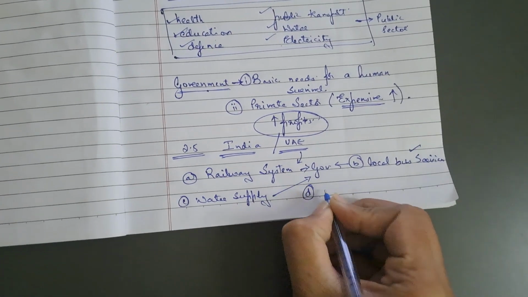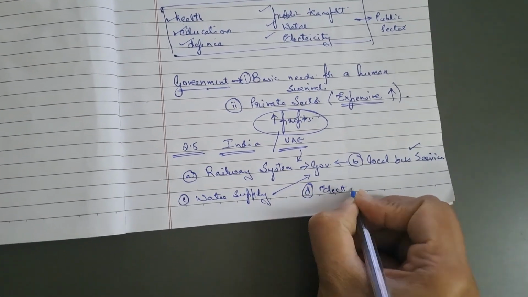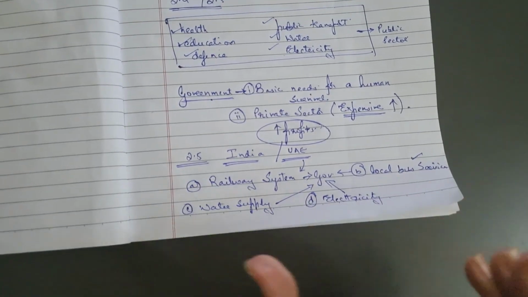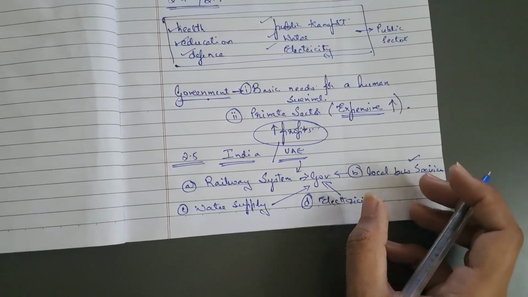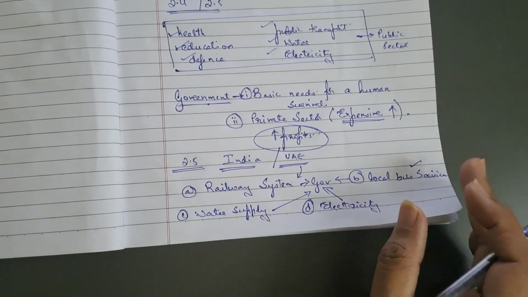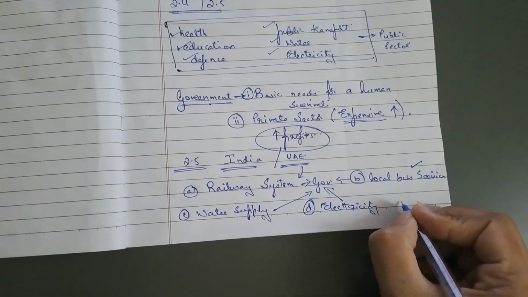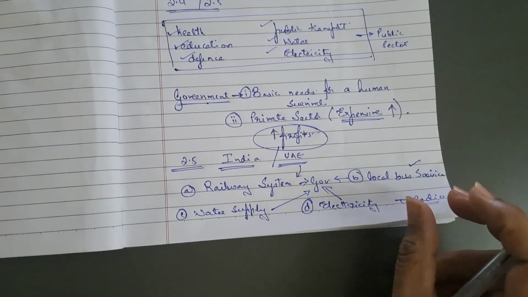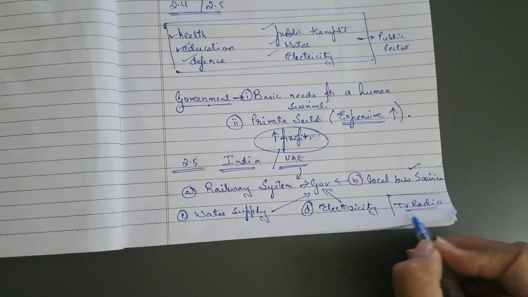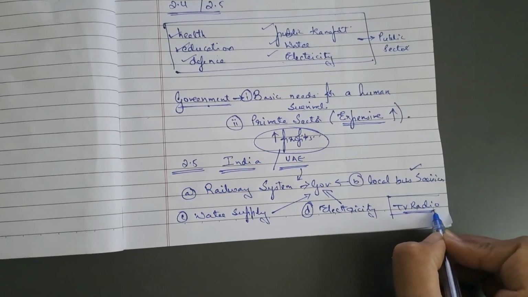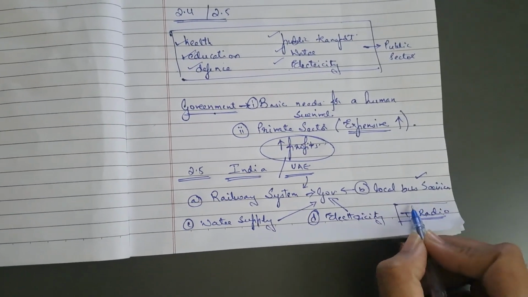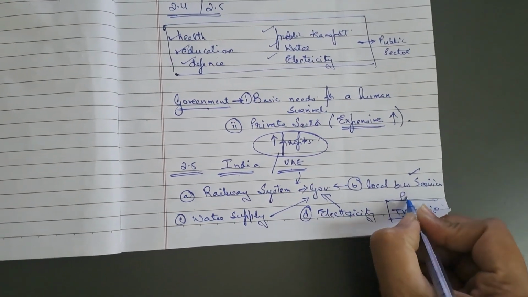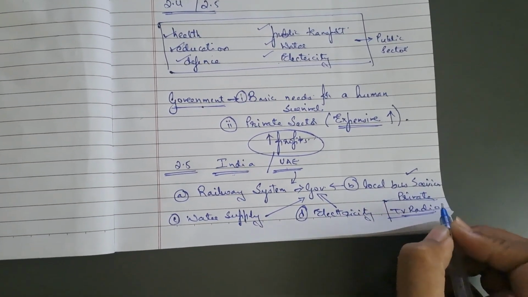Coming to the next one, which is electricity. Electricity is also under the control of the government. Power supply, because power generation is a very big task, is generated and distributed by the government. Charges are paid to the government. TV and radio fall under the category of the private sector, because this is not a basic need or necessity for living. This is just an entertainment source, and so in both countries, India and UAE, they are in the private sector.